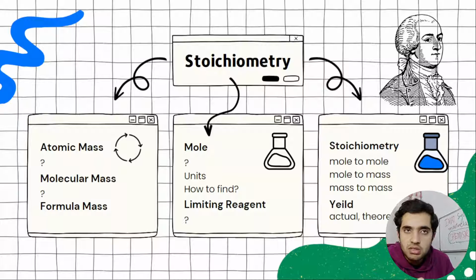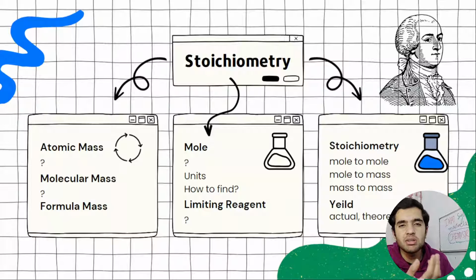For example, hydrogen has atomic mass 1 and atomic number 1. Carbon has atomic mass 12 and 6 is the atomic number. Oxygen has atomic mass 16 and atomic number 8.